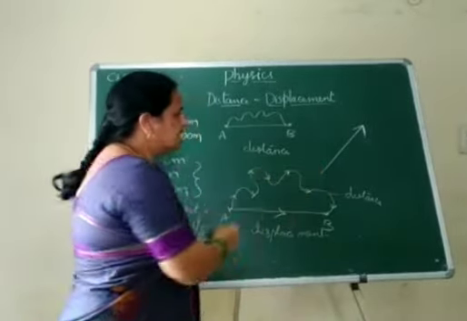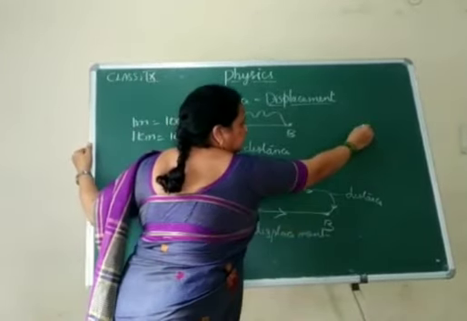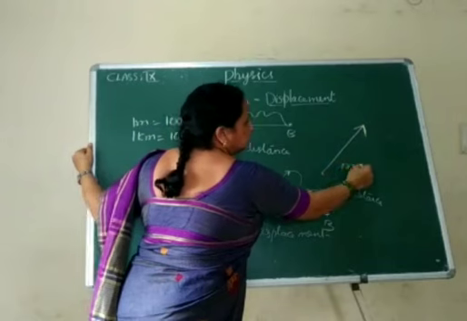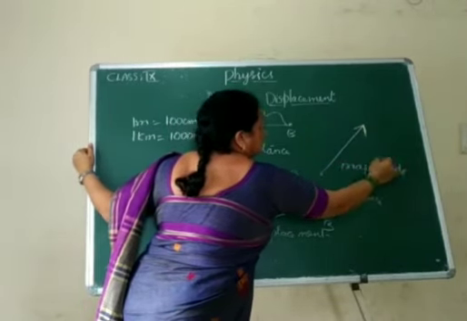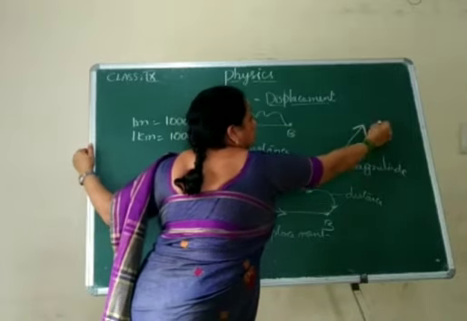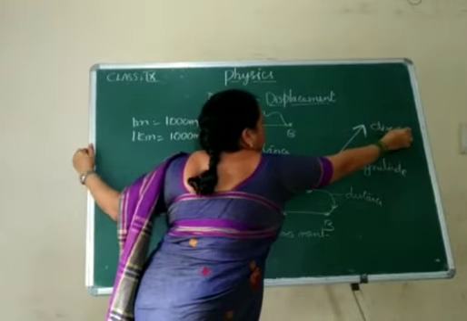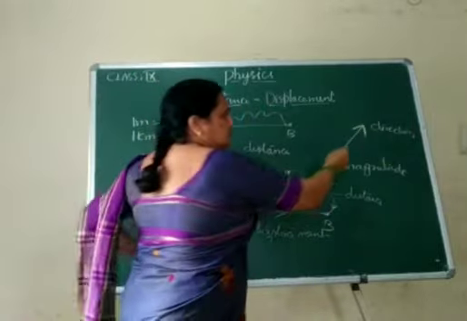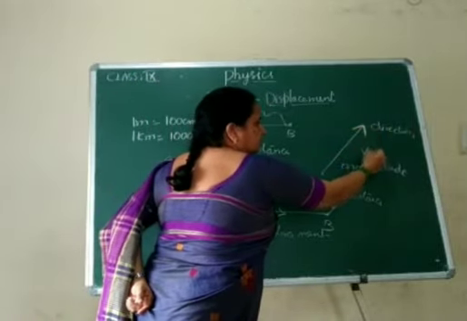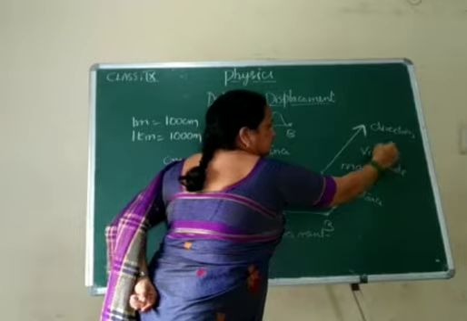This is the length, and the length is nothing but its magnitude, and this arrow indicates the direction. So this is a vector quantity, having direction.